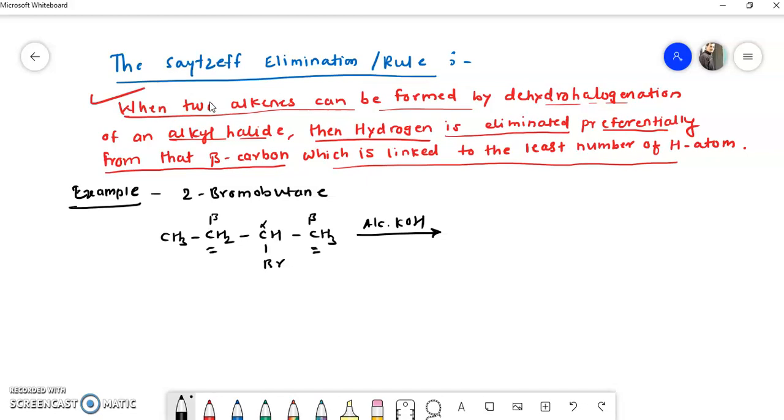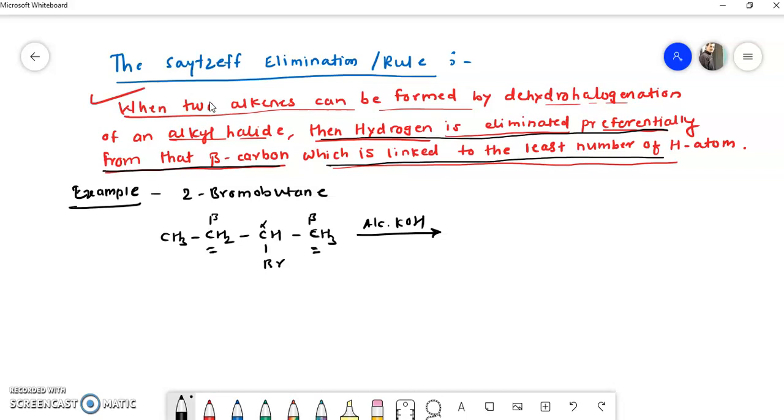So if we remove hydrogen from this carbon, now you see what our Saytzeff elimination rule says. It says that hydrogen is eliminated preferentially from that beta carbon which is attached to the least number of hydrogen atoms. Out of these two beta carbons, which has fewer hydrogen atoms?